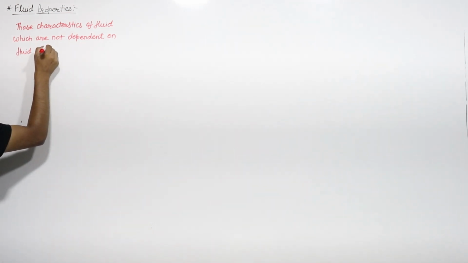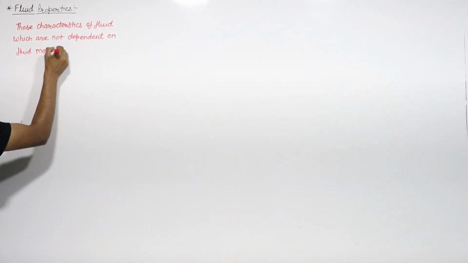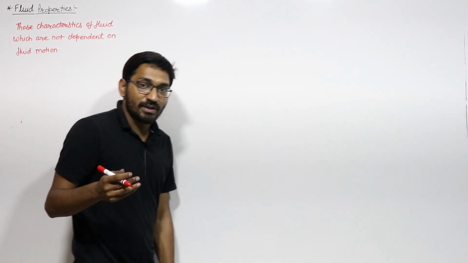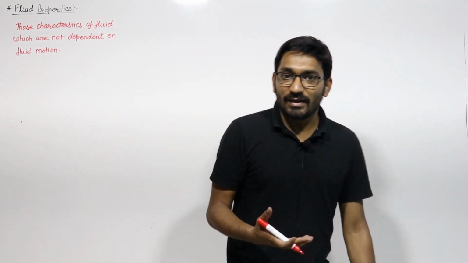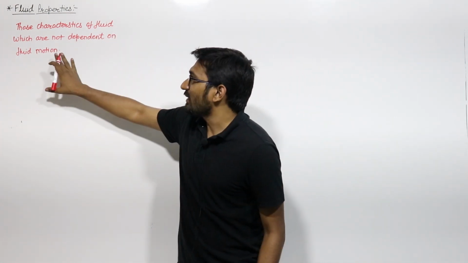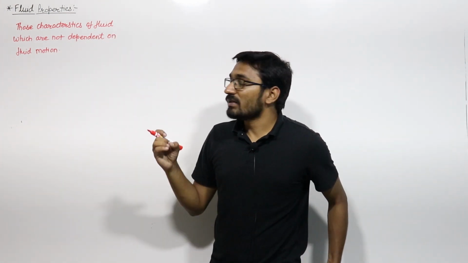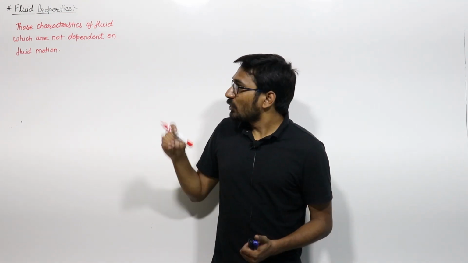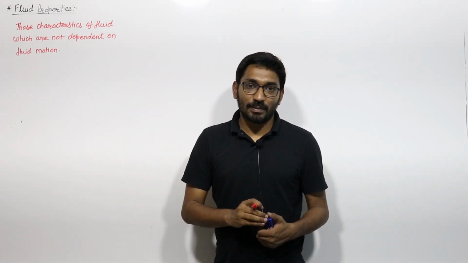Whether the fluid is moving or not, with what velocity, acceleration, anything is there, but those characteristics which are not dependent on the fluid motion, then those characteristics are known as properties.